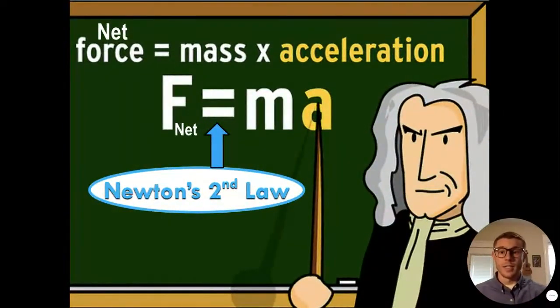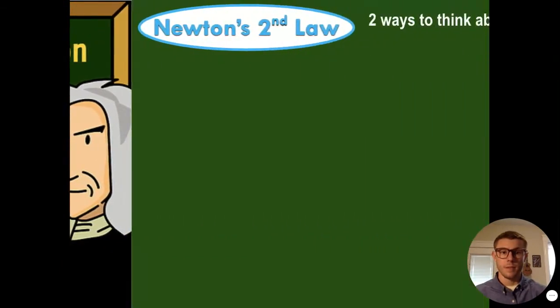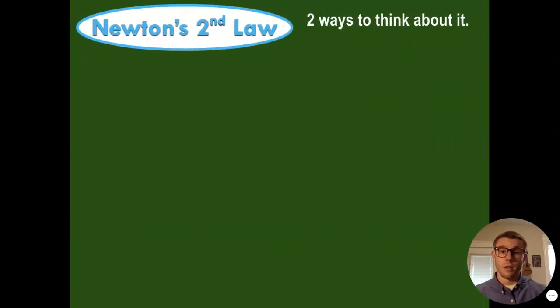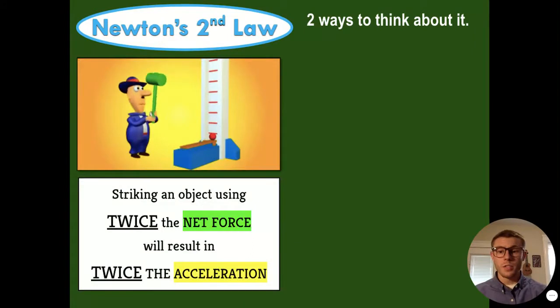Newton's second law is that the net force of an object is equal to the object's mass times acceleration. Again, that's the net force, the force on the whole system, is equal to the mass times the acceleration. So let's talk about Newton's second law a little bit. When we strike an object using twice the amount of net force, that results in twice the acceleration.